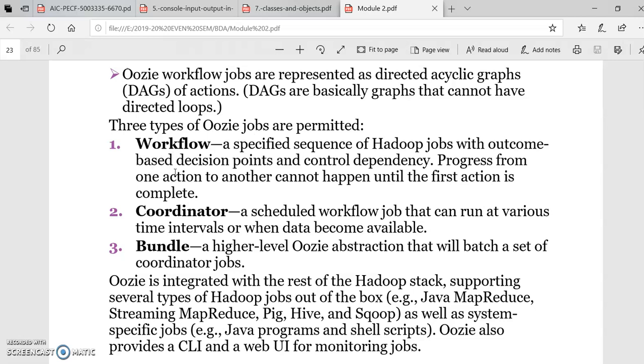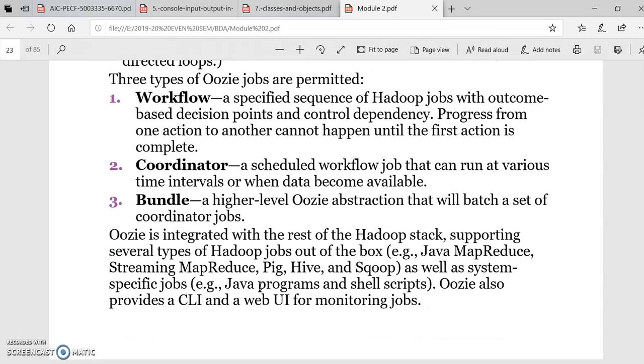And here the workflow, which is a specified sequence of Hadoop jobs with outcome-based decision points and control dependency. So the progress from one action to another cannot happen until the first action is completed. The coordinator is a scheduled workflow job that can run at various time intervals or when the data becomes available. The next one is bundle, which is a high level Oozie abstraction that will batch a set of coordinator jobs.